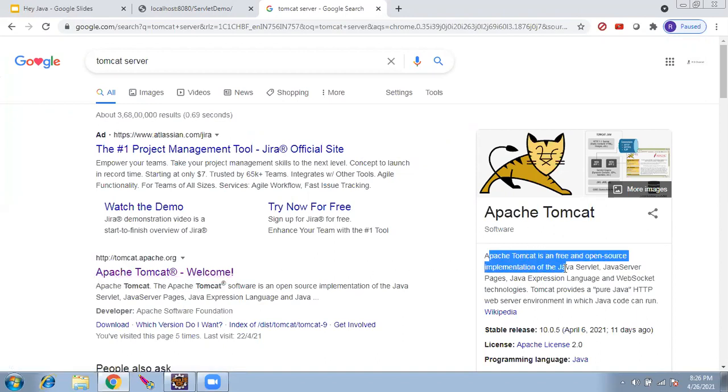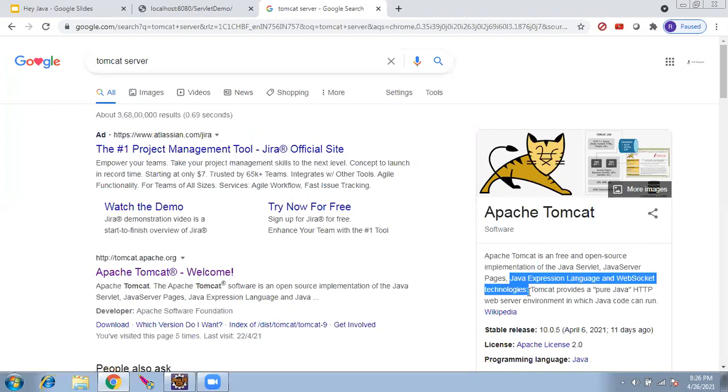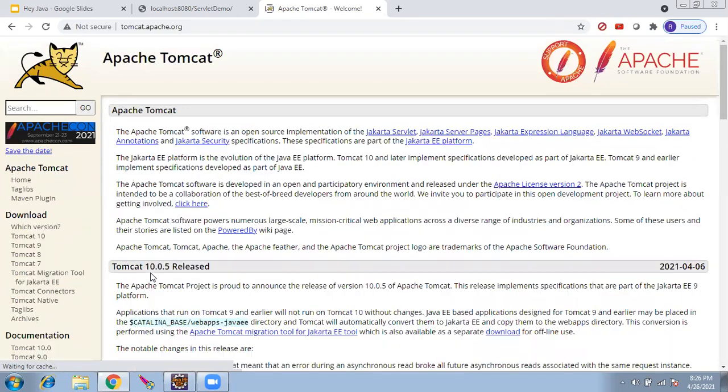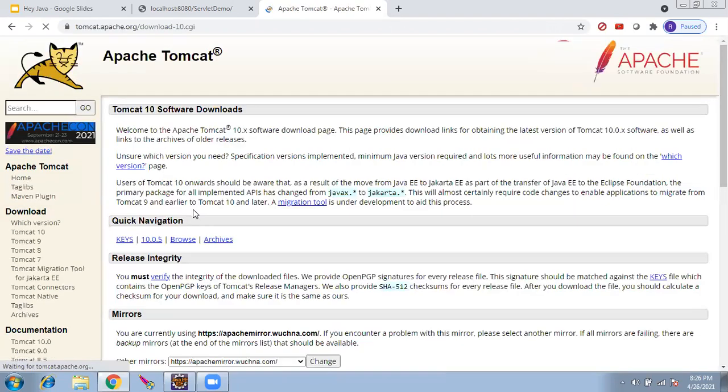See here, Tomcat is a free and open source implementation of Java Servlet and Java Server Pages. It's core Java. You have to read that. This is implementing the servlets and JSP pages. All these things mean someone has already developed a program using core Java, so that we can reuse it. Instead of rewriting again, we can reuse it. It has the ability to read the server programs. So you can download version 10, which is the latest version.